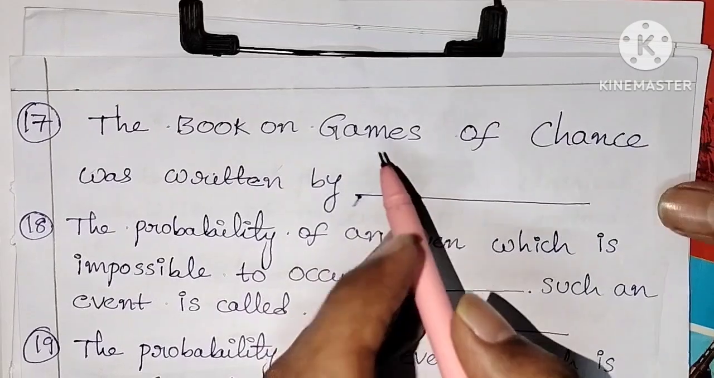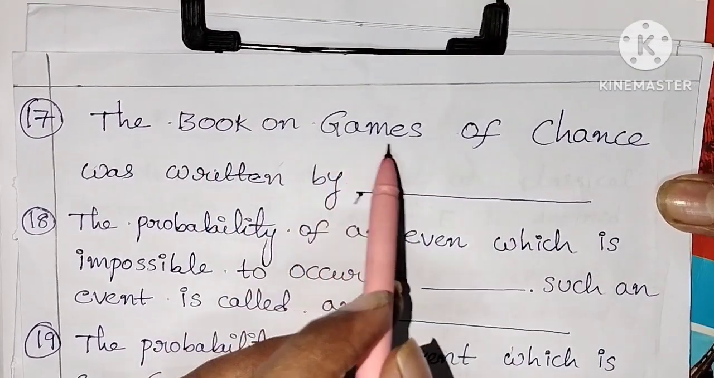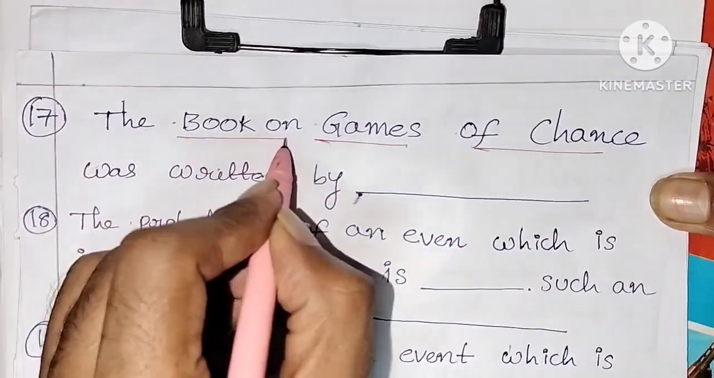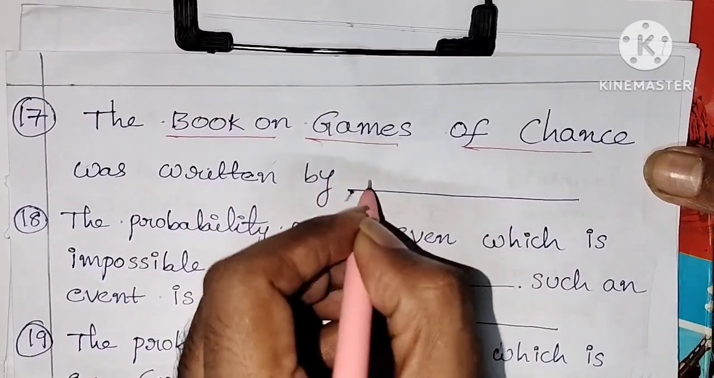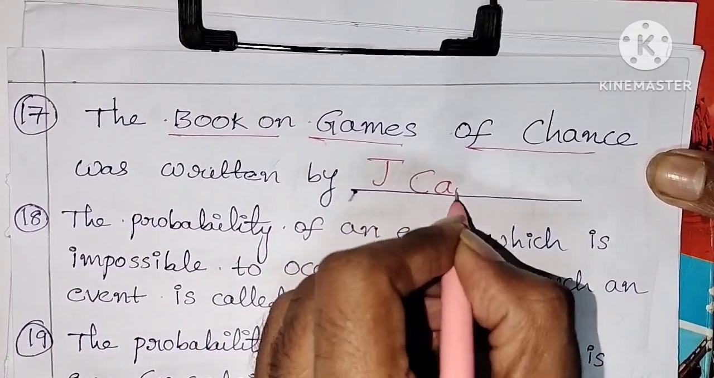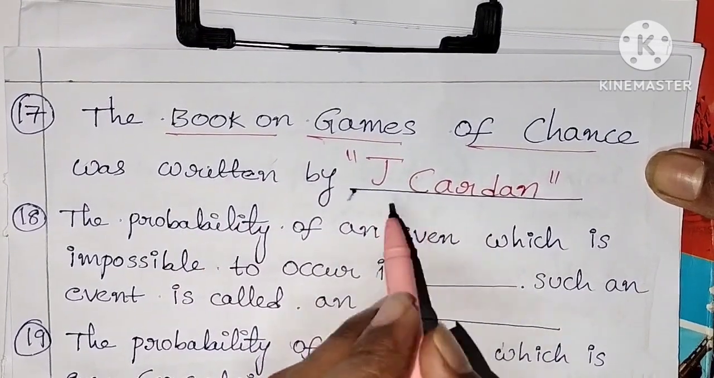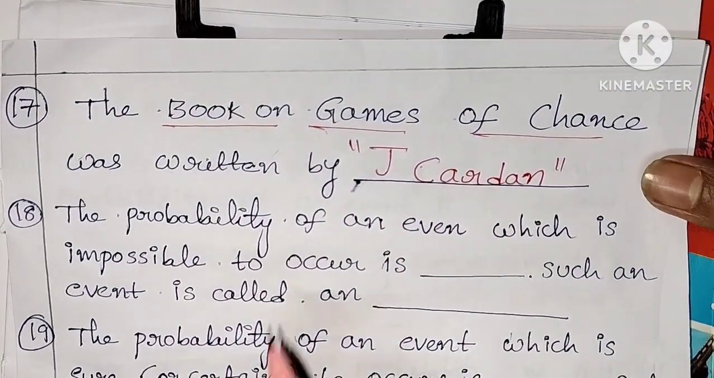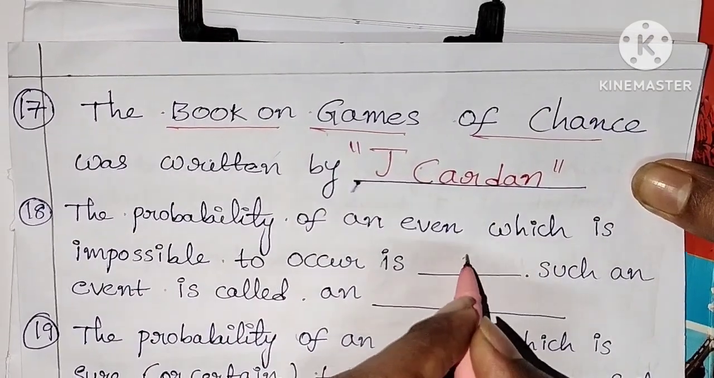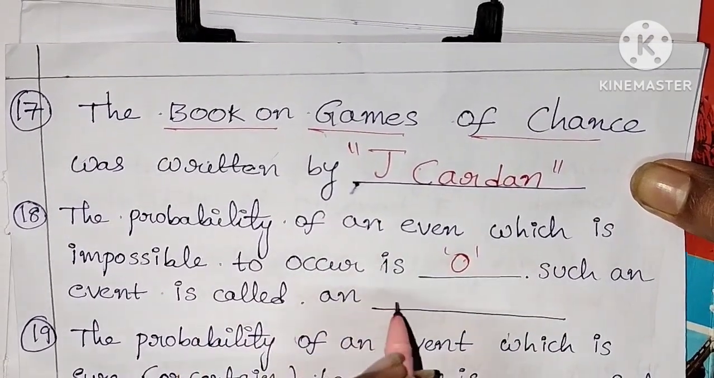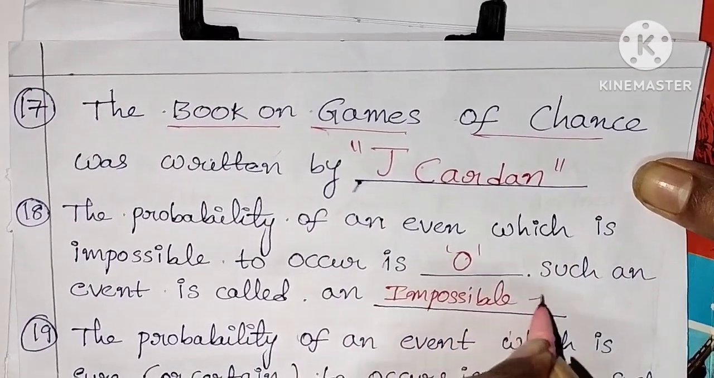The book on games of chance was written by J. Cardan, the mathematician. The probability of an event which is impossible to occur is 0. Such an event is called an impossible event.